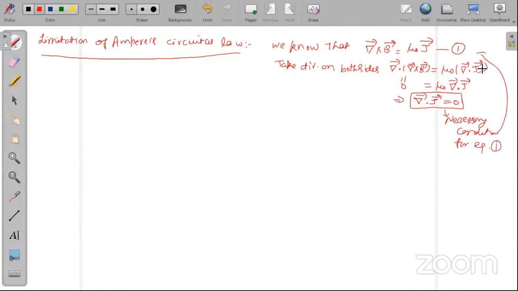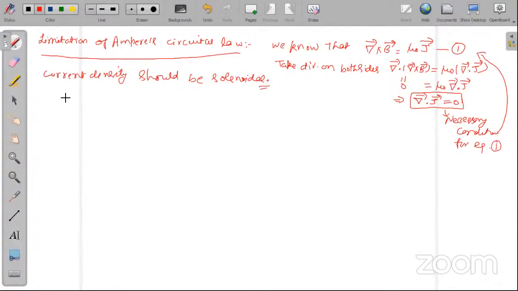So this means the current density should be solenoidal. Do you know what is solenoidal?